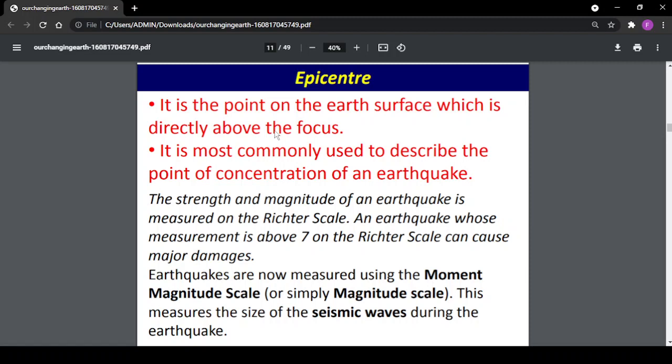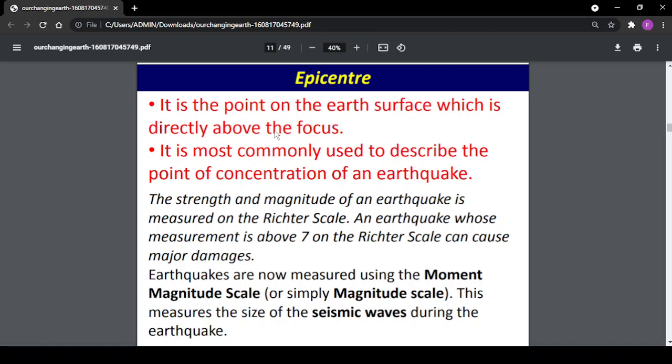The strength and magnitude of an earthquake is measured on the Richter scale. An earthquake whose measurement is above 7 on the Richter scale can cause major damage. Earthquakes are now measured using the moment magnitude scale, or simply the magnitude scale.